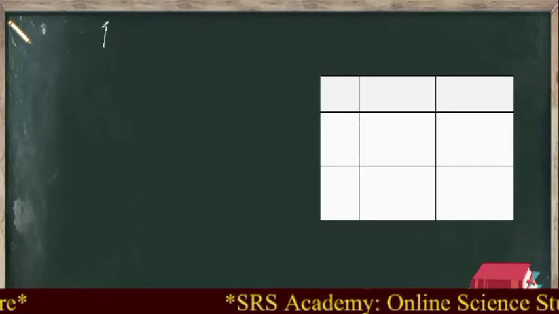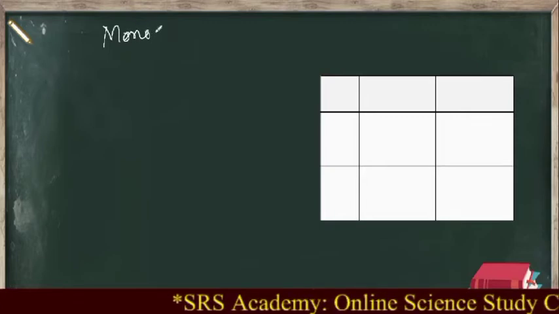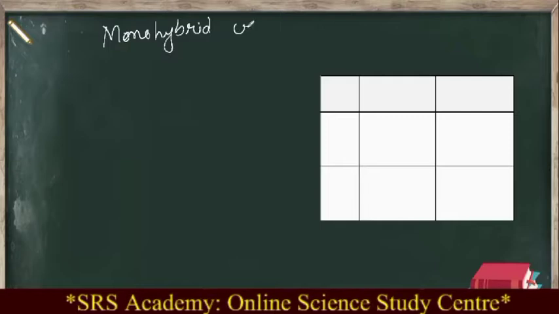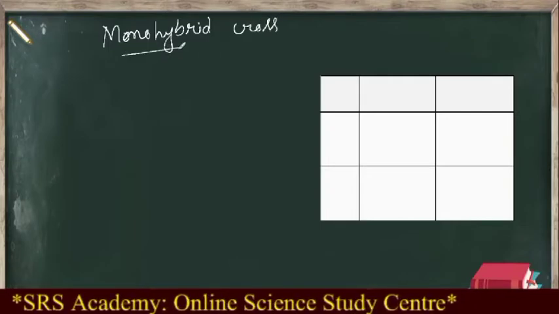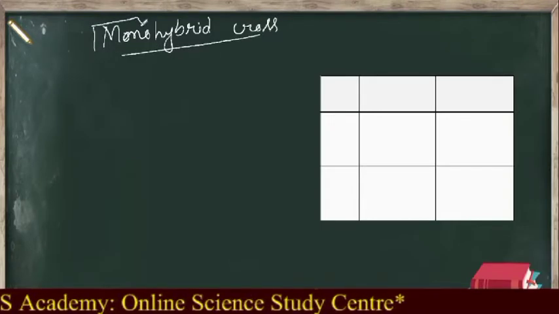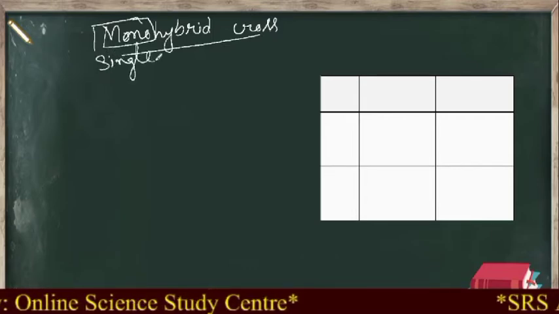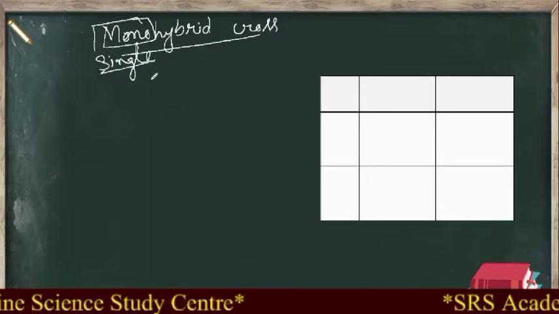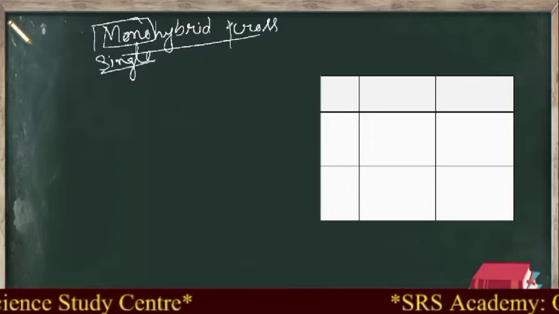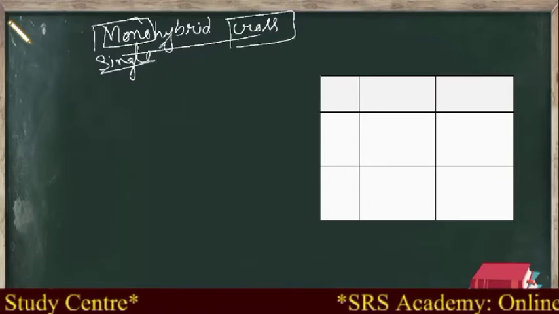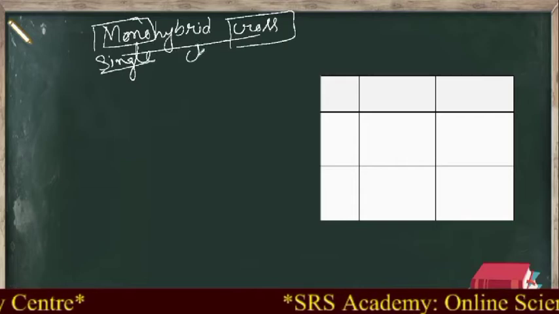So now, what do you mean by monohybrid cross? It is very simple. What do you mean by mono? Mono means single. Clear? That means for this monohybrid cross, we are selecting only a single character.